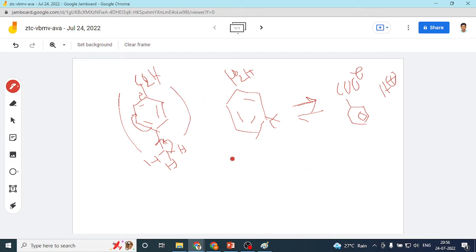So if I say A, B, C, D naming, D is the least acidic, or 4. I think I have shown it as the 4. So rather than writing D, I can write it as 4 to be better. So 4 is the least acidic because of this methyl group, so both inductive effect and then hyperconjugative effect. Now this meta, so this is 3.